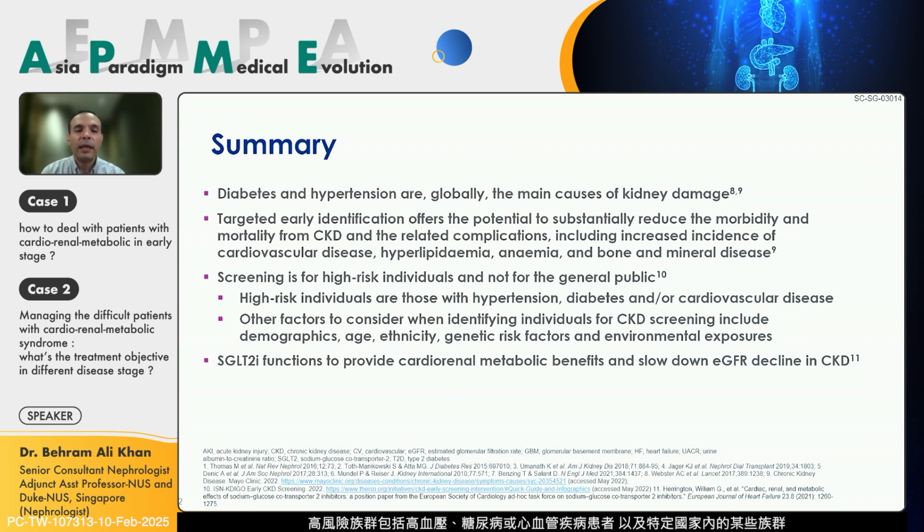And SGLT2 inhibitors provide cardiorenal metabolic benefits like slowing down the eGFR decline, all-cause mortality, hospitalization, and so forth, which was not there alone with RAS inhibition previously.